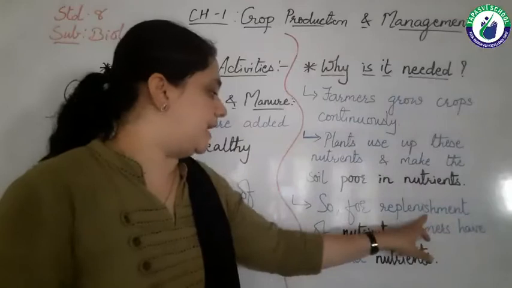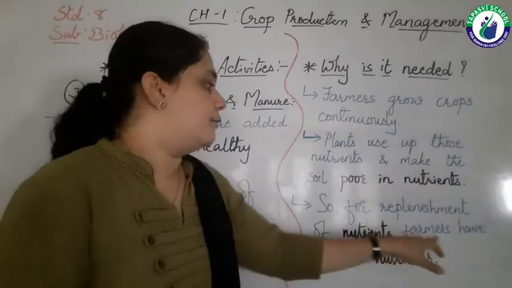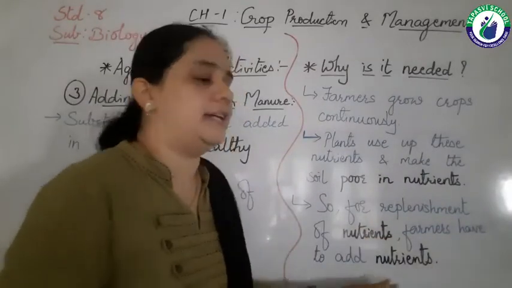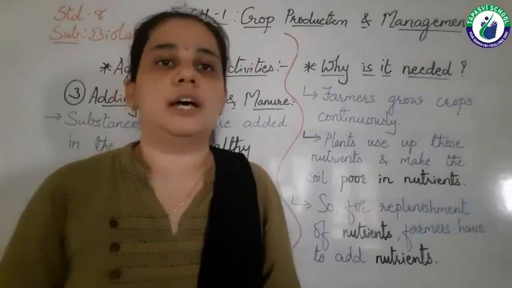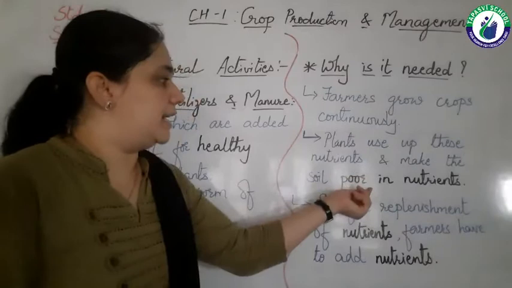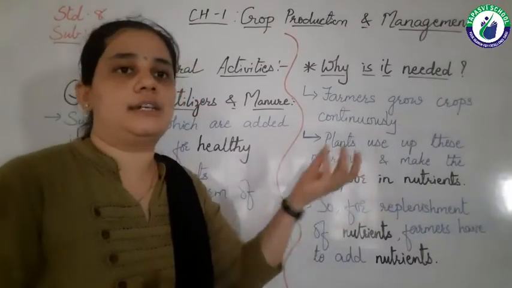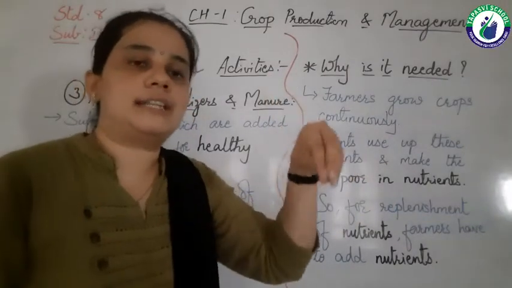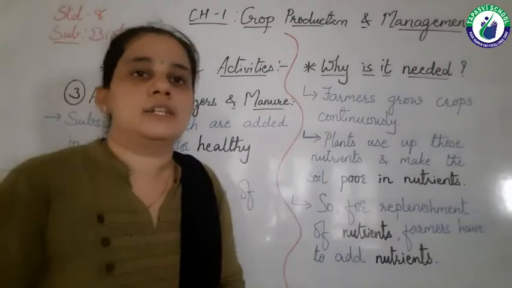So for replenishment of nutrients, farmers have to add these nutrients into the soil. As the soil is now poor in nutrients, we have to add the nutrients into the soil.